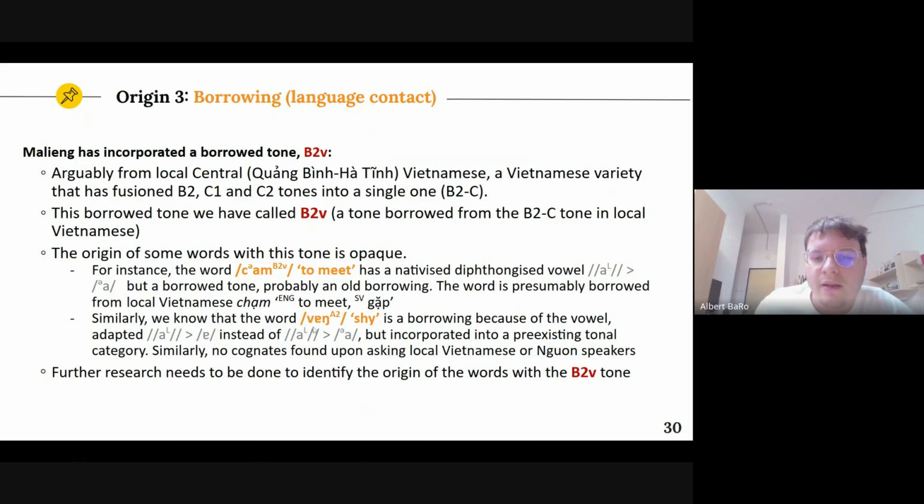So we know that this is a borrowing not from the tonal category, but from the vowel, but we don't know where it comes from, because we have asked local Vietnamese and Nguyen speakers, and no one seems to recognize the cognate. So further research needs to be done to identify the origin of the words of the B2V tone, and also other borrowings incorporated into native tonal categories.